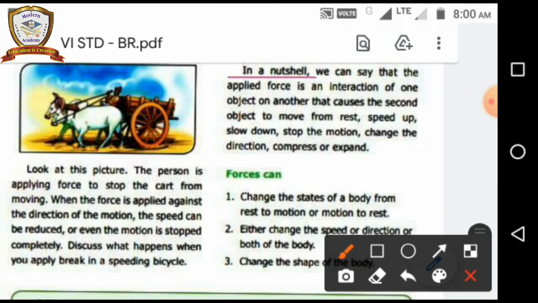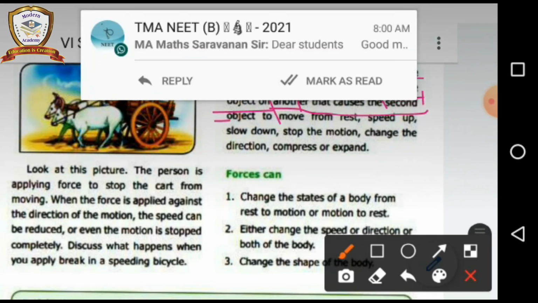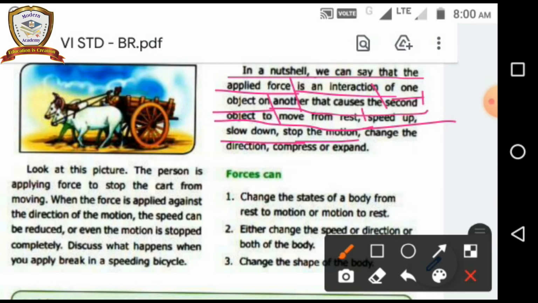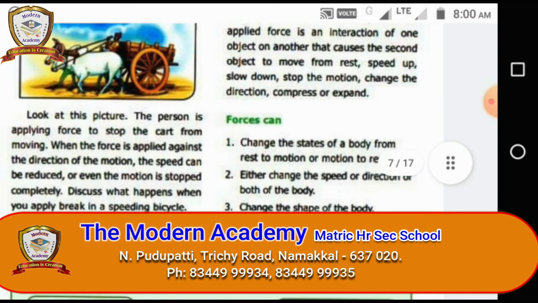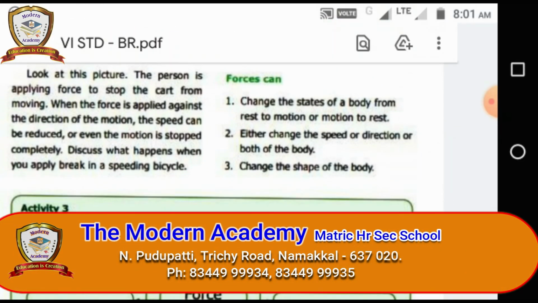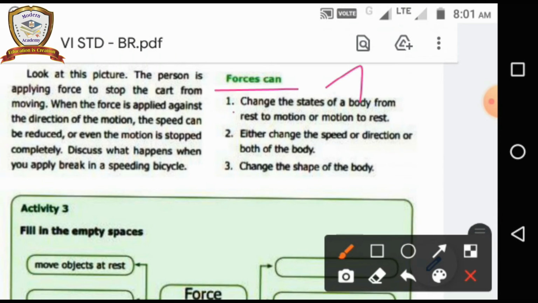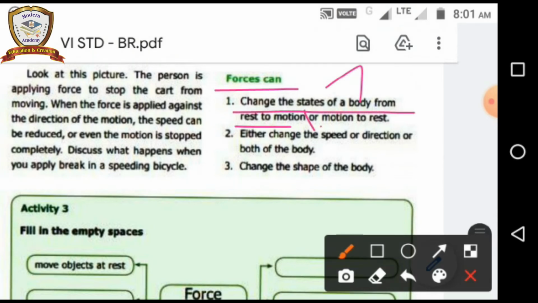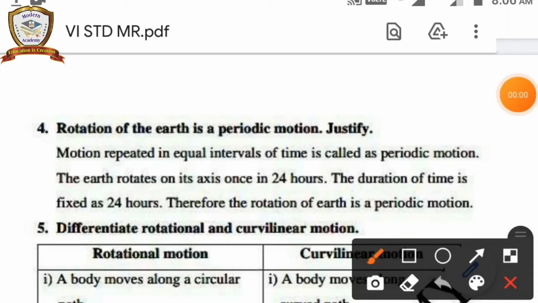In a nutshell, we can say that the applied force is the interaction of one object on another that causes the second object to move from rest, speed up, slow down, stop the motion, change the direction, compress or expand. Forces can change the state of a body from rest to motion or motion to rest, change the speed or direction or both of the body, and change the shape of the body.